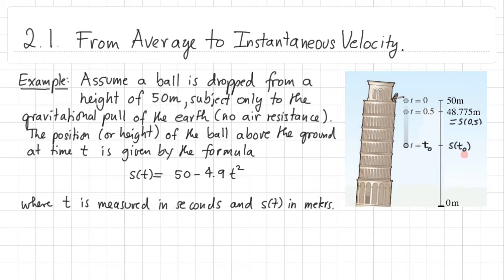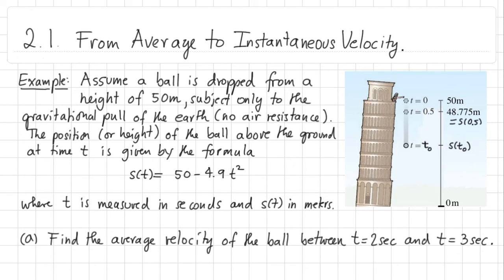Now, what are we actually trying to calculate? I haven't told you yet. Here we go. We will try to calculate the average velocity of the ball between t equal to 2 seconds and t equal to 3 seconds. Now, how are we going to do that? Well, let us review the definition of average velocity. This also goes back to Galileo.